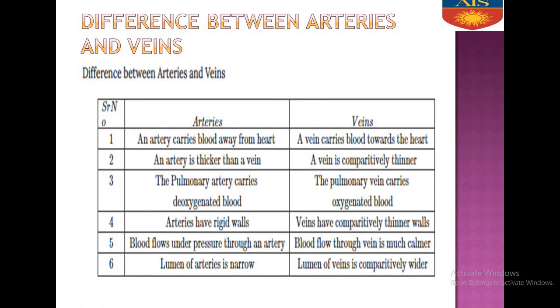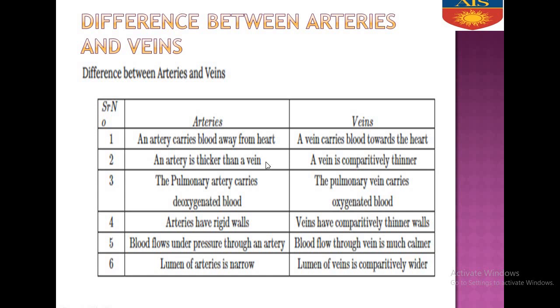Next, we will study the difference between artery and vein. How will you differentiate which is an artery and which is a vein? An artery carries blood away from the heart. If you remember, the aorta is an artery. The aorta is the largest artery, which carries oxygenated blood away from the heart to the different parts of the body. So arteries carry blood away from the heart and veins carry blood towards the heart. If you remember, the superior vena cava, inferior vena cava and pulmonary vein all bring blood towards the heart.